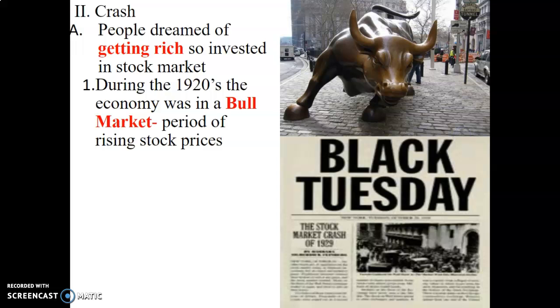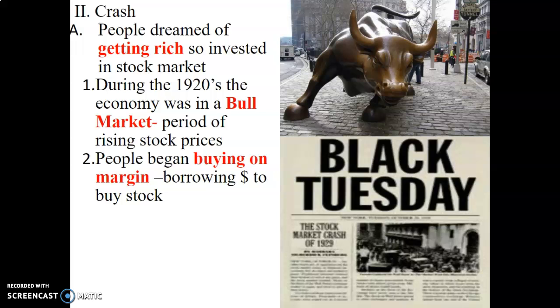During the 1920s, the economy was in a bull market. What is a bull market? A bull market is a period of rising stock prices. That means that everything on the outside looks good, the economy is roaring, everybody's employed, there's money going around, people are spending money, the economy is good. A bull market is a good economy.